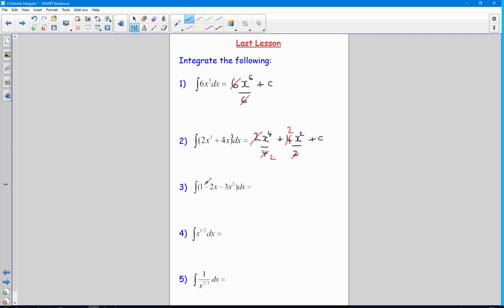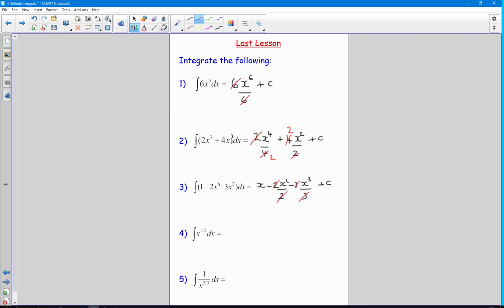Moving on, when we integrate a constant term, that just gives us x. Again, when we integrate x, because there's a 1 there, we add 1 to the power, so it becomes x squared over 2, and then integrating x squared, I get x cubed over 3, plus c there, and again I can simplify those fractions because the 2's and the 3's cancel.